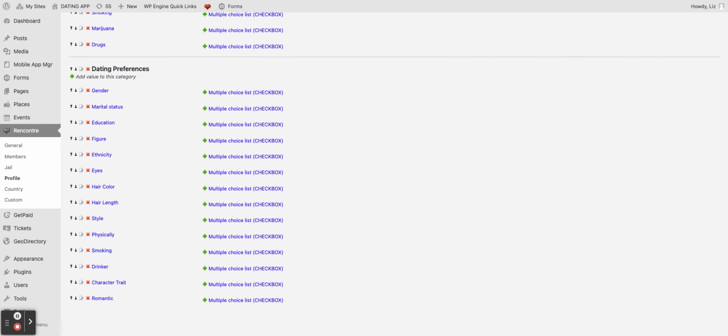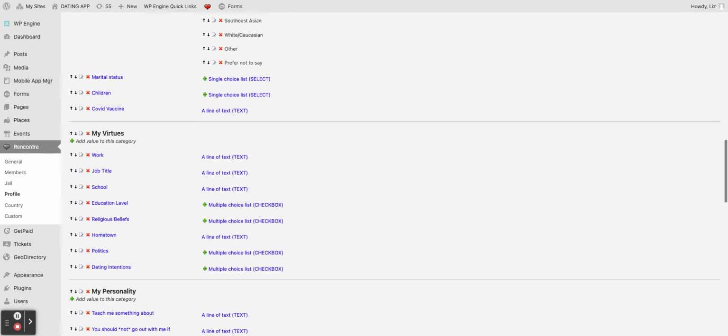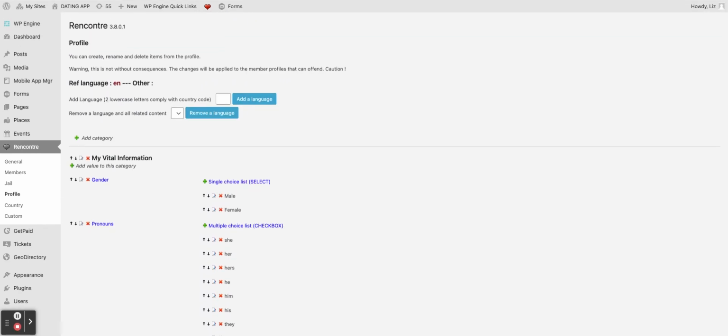So I just wanted to give you an overview that we've created this my profile and my dating preferences system. We are going to use that system in the app so that your users will fill that out, and then the matching engine will be built on those answers that are given, and what's important as well. So I'll have more to share about that. Just wanted to give you an overview of the back end. If you have any questions, let me know. We'll get into the details of this in terms of getting your input. That'll be part of the process as well.